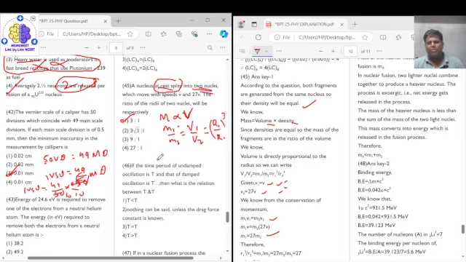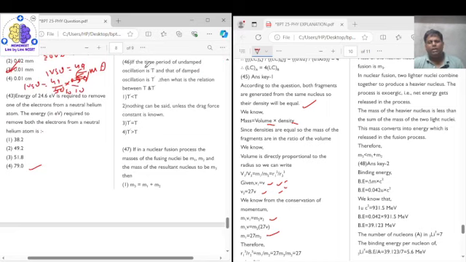Because of the law of conservation of momentum, m1 v1 is equal to m2 v2, where v1 is v and v2 is 27v. From here m1 upon m2 comes as 27, so r1 upon r2 comes as 3 is to 1. So the correct answer is option number 1.